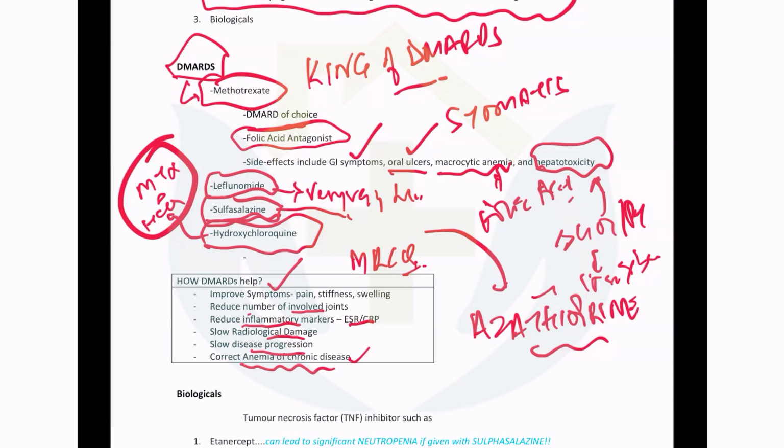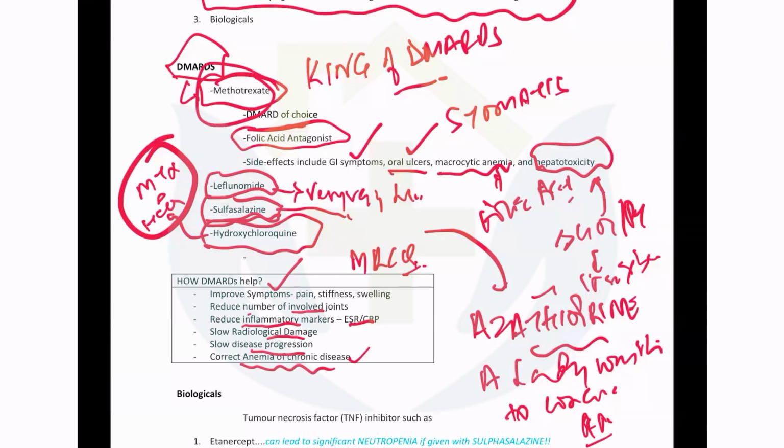Now, I have a question for you all. A lady wants to conceive. She has rheumatoid arthritis and she has been on methotrexate. Because methotrexate can be used as an infertility agent, it can make the person infertile because of folic acid pathway inhibition. And the problem is the patient is symptomatic. So you have stopped methotrexate. What is the drug that can be used in a rheumatoid arthritis patient during pregnancy?